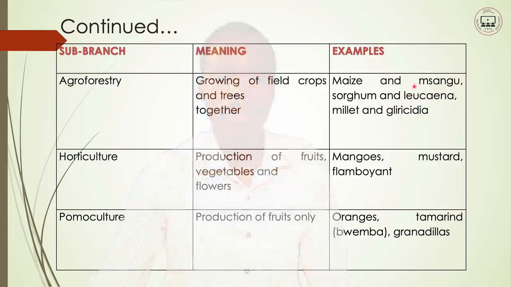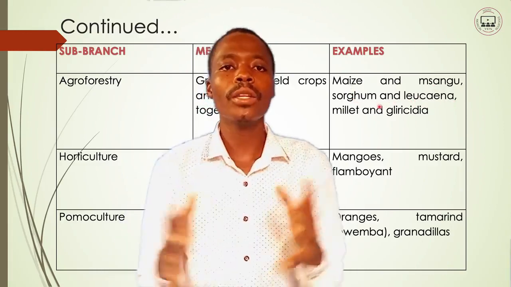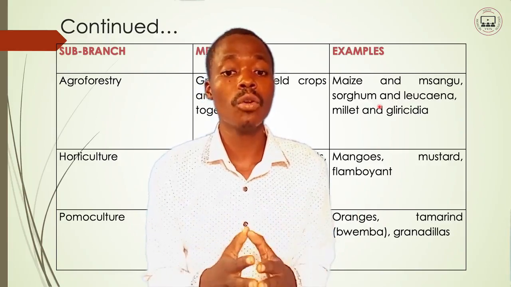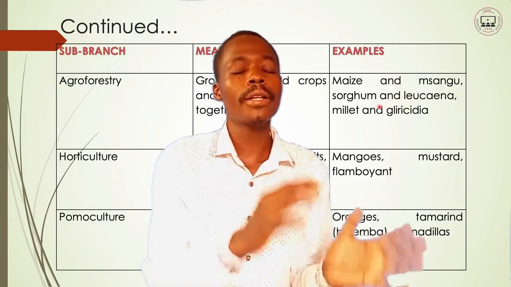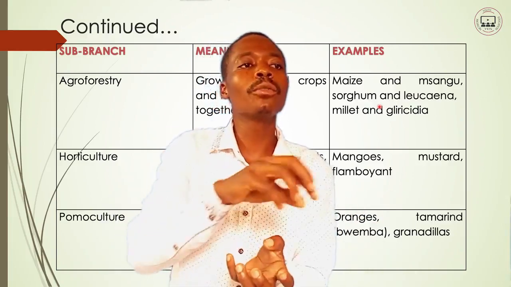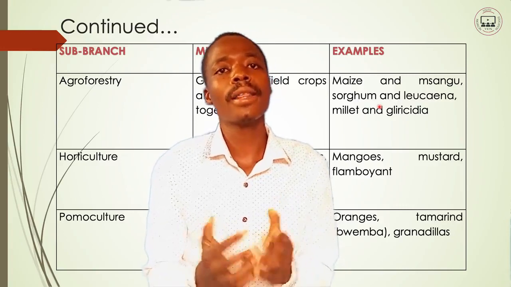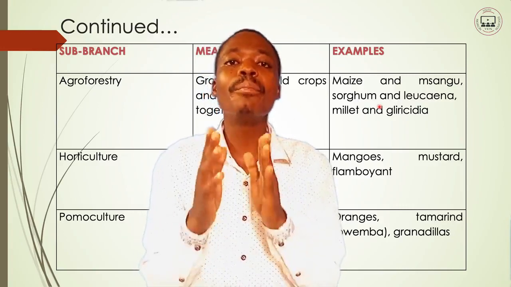So we have the growing of sorghum and lucana tree. These also they do together. You can see the pairs there. They are not just combined anyhow, because if you grow a crop with a tree that cannot match with that one, you end up having no yields. So these ones go together as they have been paired.